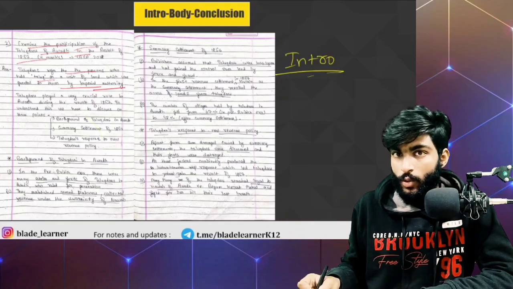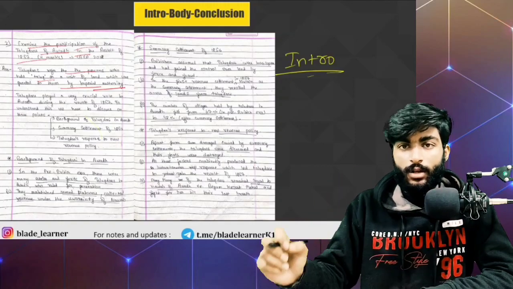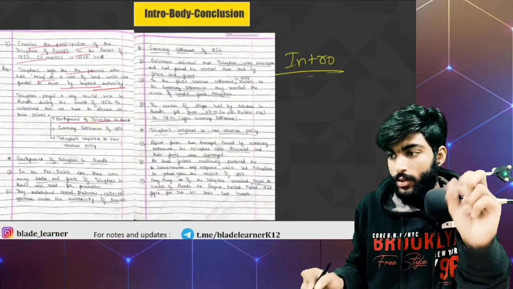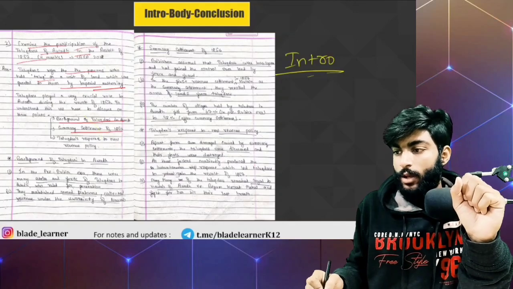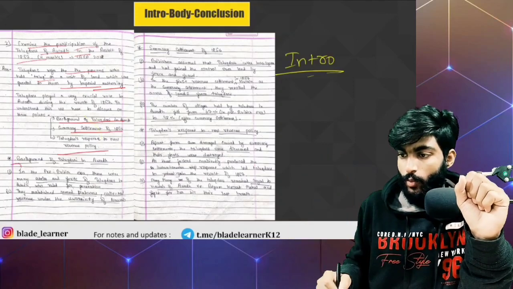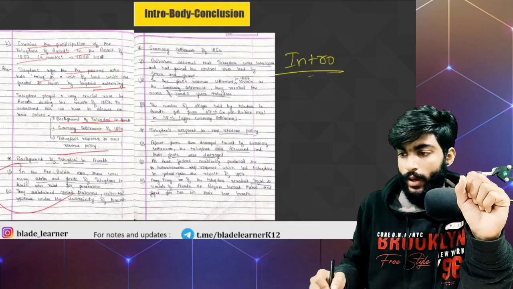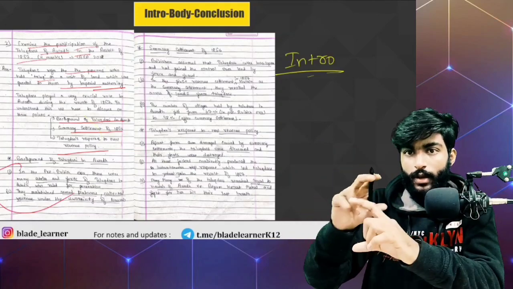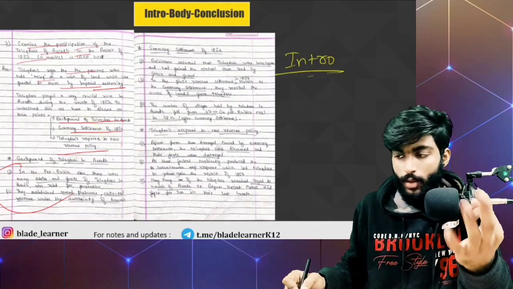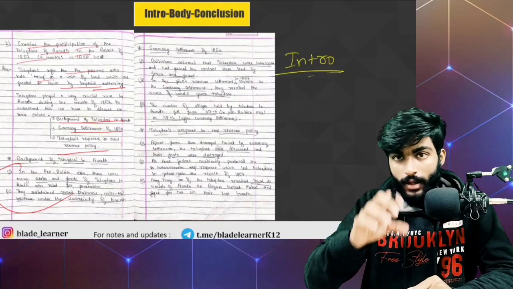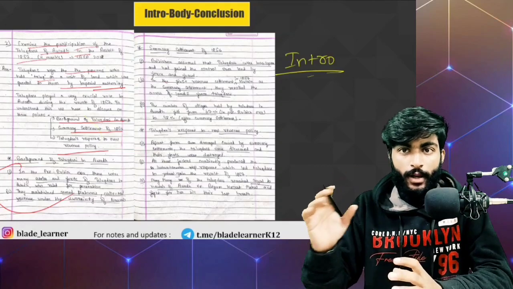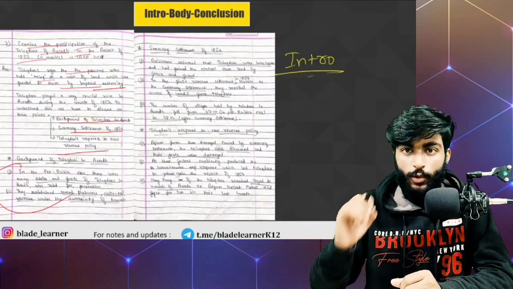Talukdars played a very crucial role in Awadh, and to understand their participation, we have to discuss 3 points. Here we have arranged our bullet points under 3 subheadings: background of Talukdari in Awadh, summary settlement of 1856, and Talukdars' response to the new revenue policy. We could have arranged all 8 points one after another, but we have arranged them under subheadings: 2 bullet points, 3 bullet points, and 3 bullet points. This makes the work of the examiner very convenient, and the less time he or she spends on your copy, the more probability for you to gain marks.